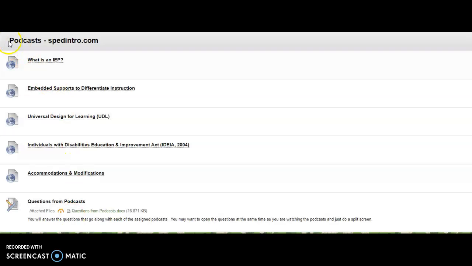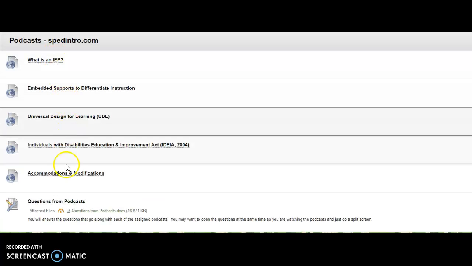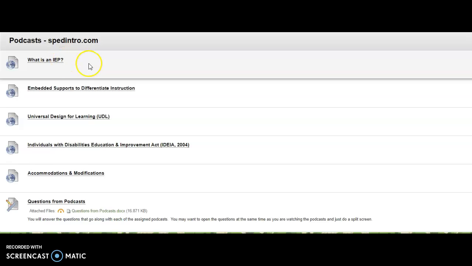Your first assignment is to watch, listen, pay attention, whatever action word you want to use, to some podcasts. If you go under the assignments tab, it'll be the first folder that you see. You will just click right on here and it'll take you to 5 podcasts. What you're going to do, you will click on each one.